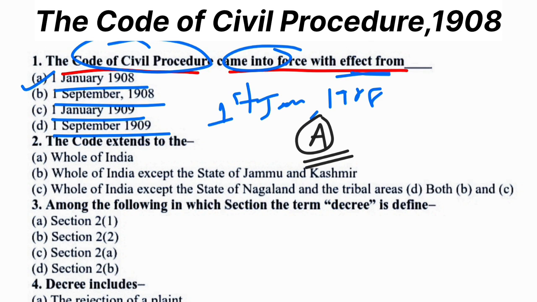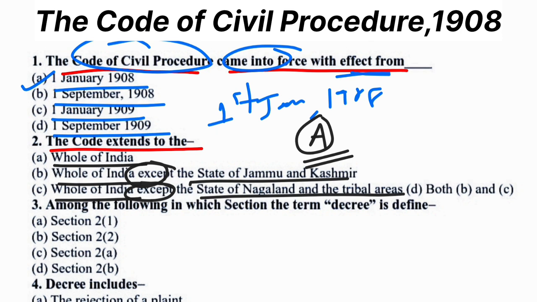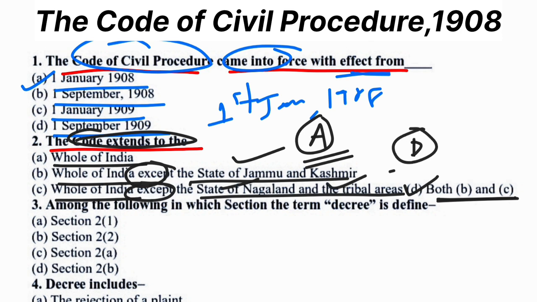Next question is the code extends to, the options are: whole of India except the state of Jammu and Kashmir. Option C, whole of India except the state of Nagaland and tribal areas, and option D, both B and C. So in this case the correct option would be option D. That means the code extends to the whole of India except the state of Jammu and Kashmir and except the state of Nagaland and tribal areas. So in this case option D would be the correct answer. Okay, so now to next question.